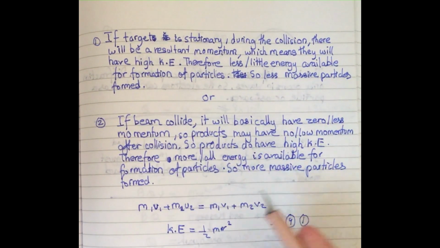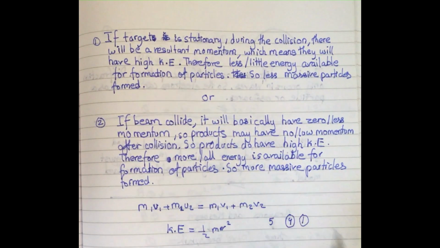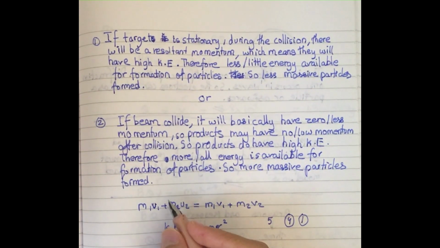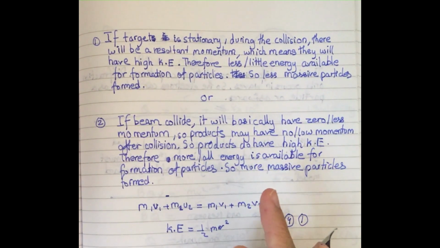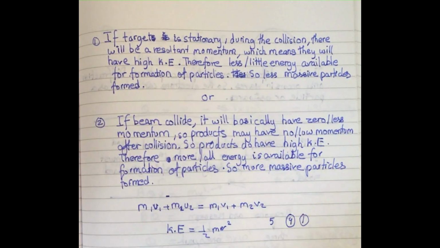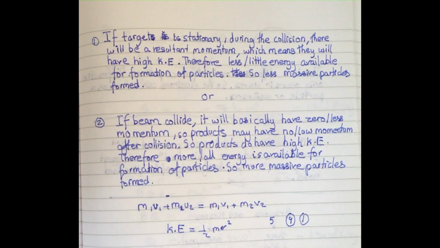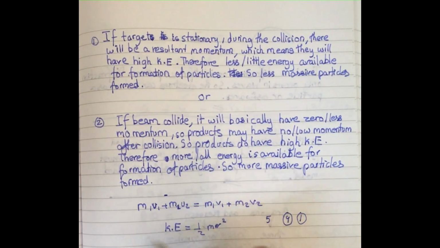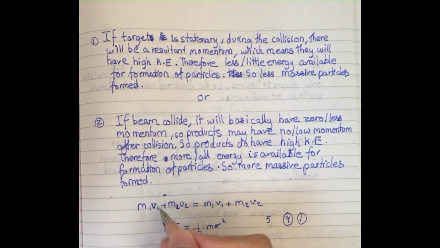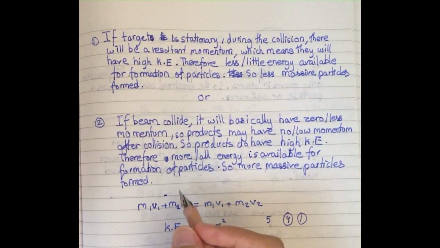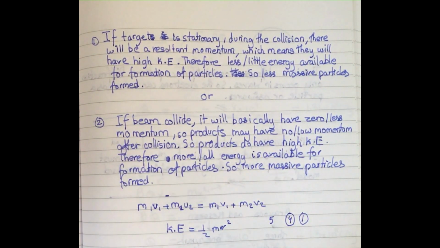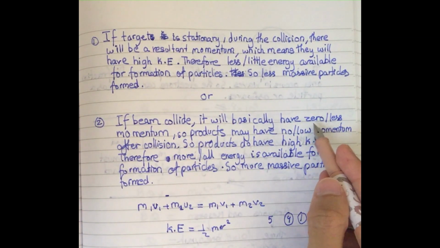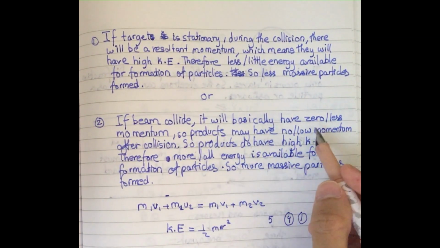And in this, if these two are colliding in different directions, then this positive sign will become a negative sign. Why? Because velocities are vector quantities, so their direction matters. If they are going in opposite directions, this will have a negative sign. If they're going at equal speed, they can have either 0 or less momentum.